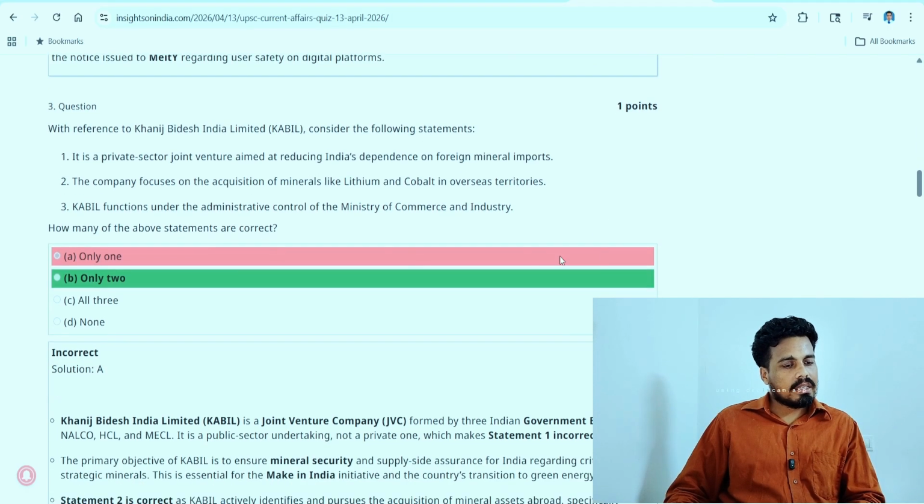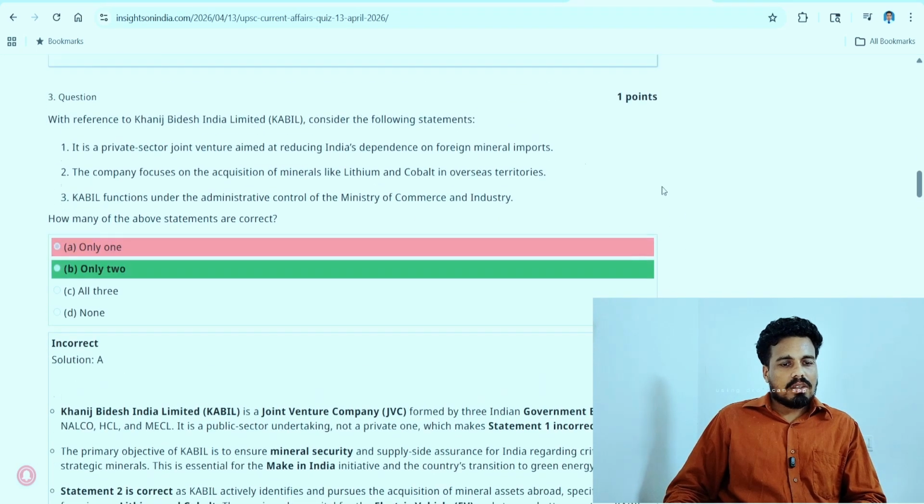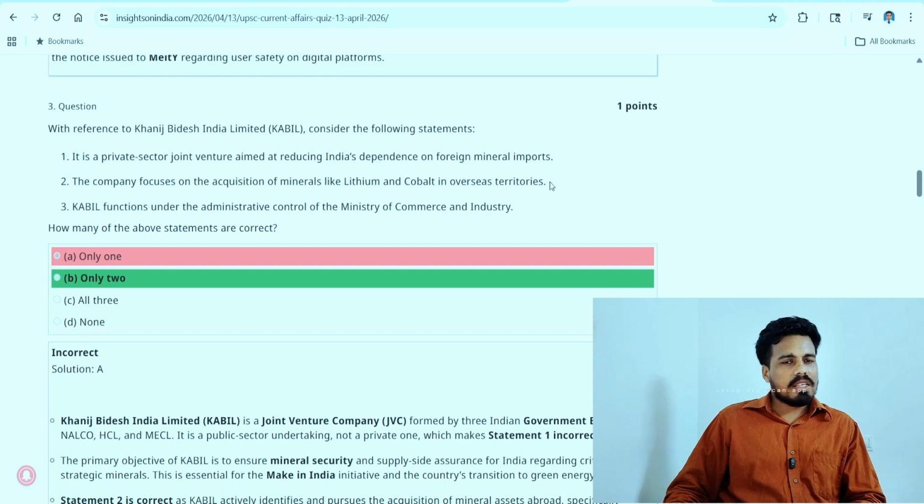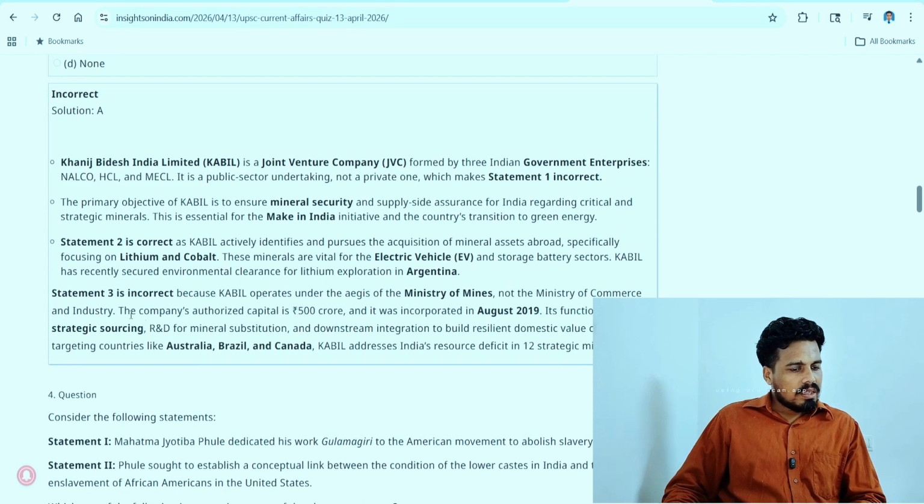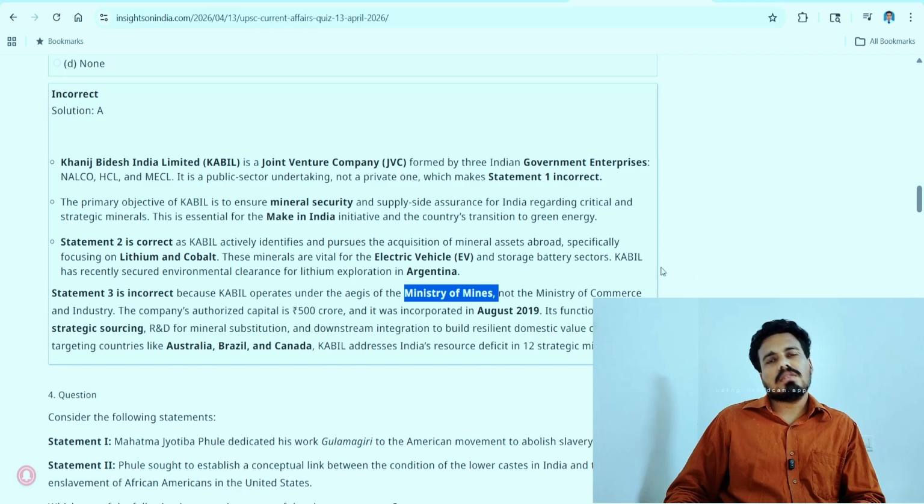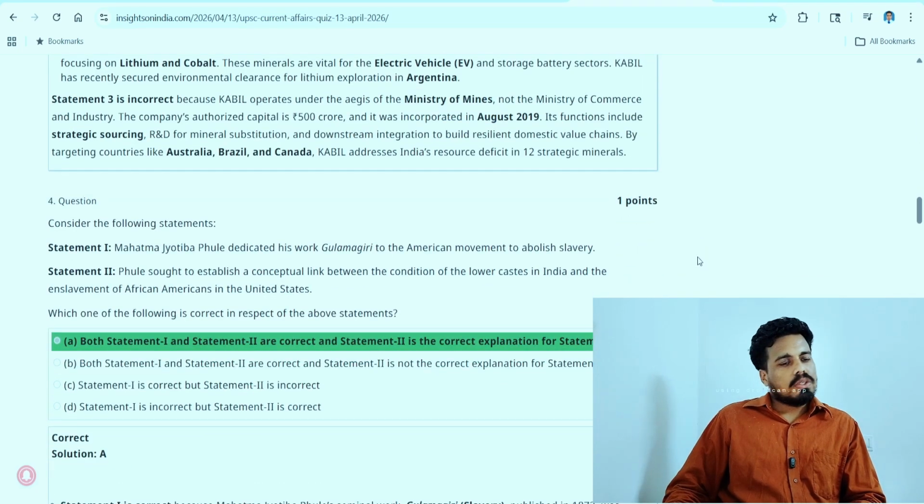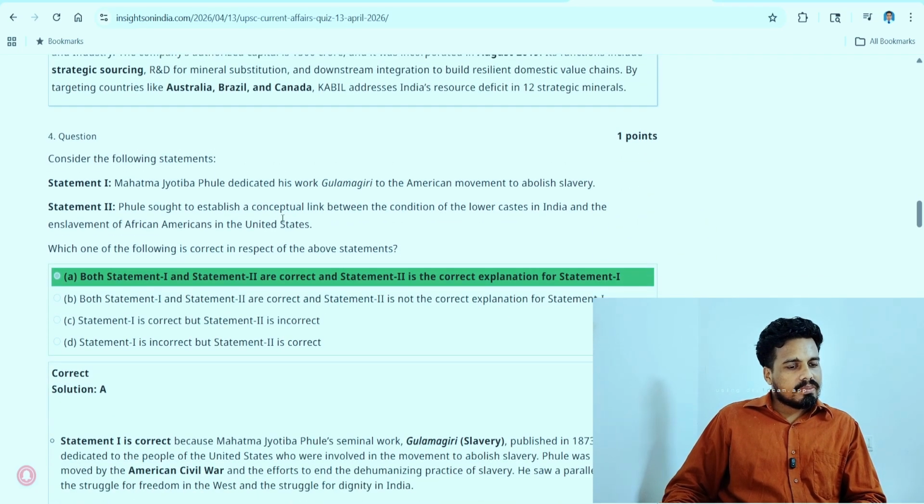So bad luck. So third one, ministry. I told you, always ministry will be a wrong one in UPSC. Not always, but almost 80% of the time. So 3 is incorrect. Let us check the ministry. See, Ministry of Mines. I told you. So the fourth question,